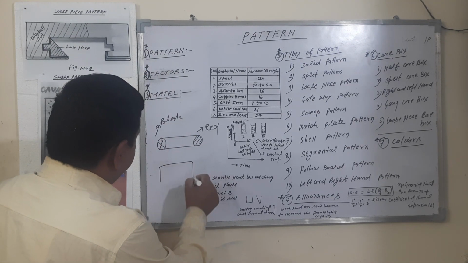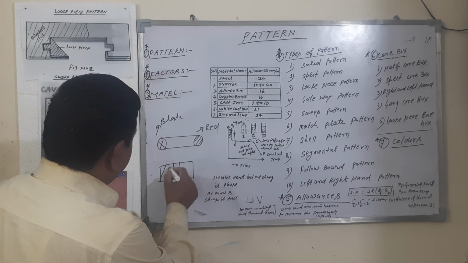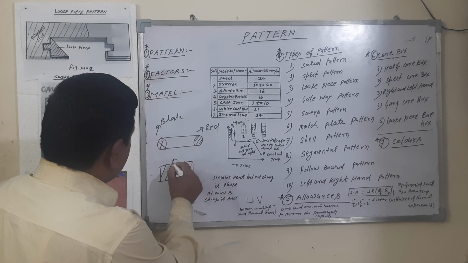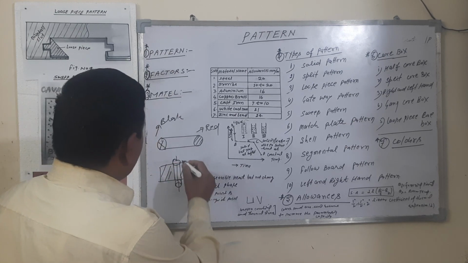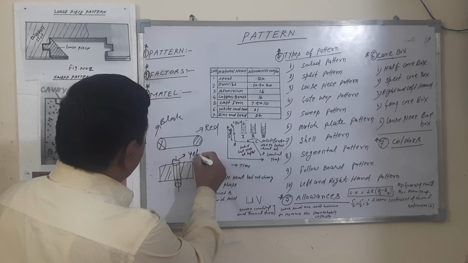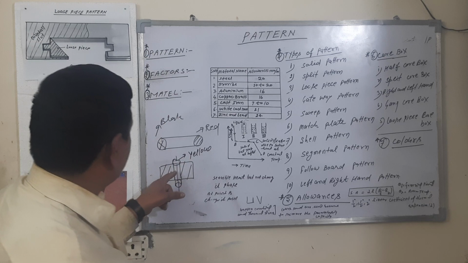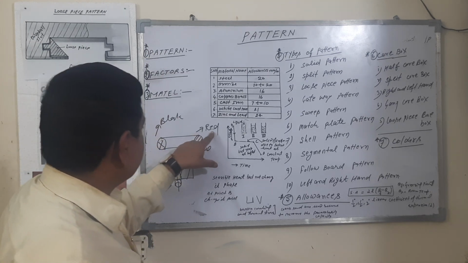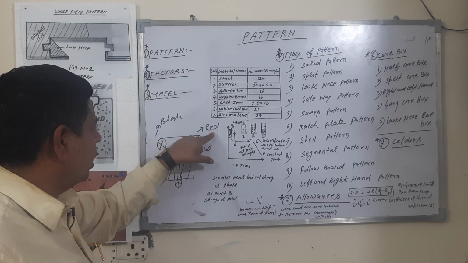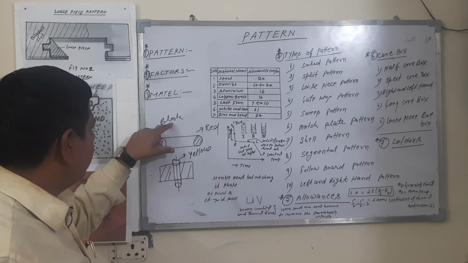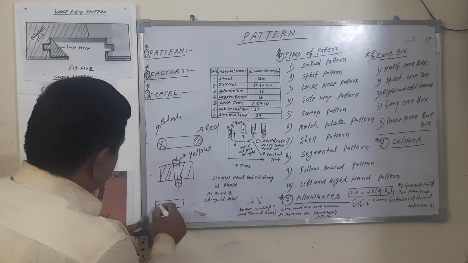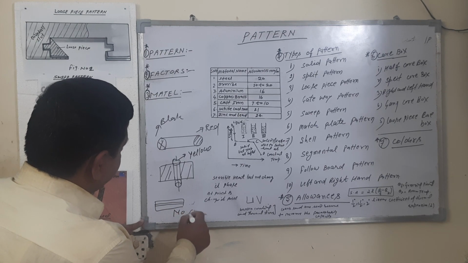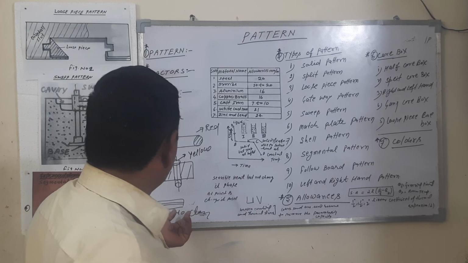If you want to make this type of component, then cores are used. The core has the color yellow. So the yellow color indicates the core. The machining side is indicated by the red color, and non-machining by the black color. This is a parting line. So it means that no color is needed to show the parting line.